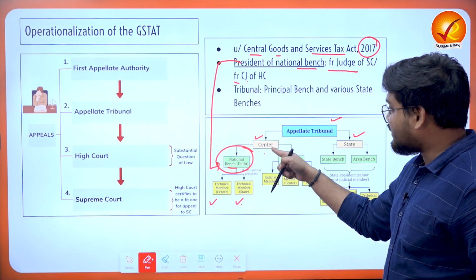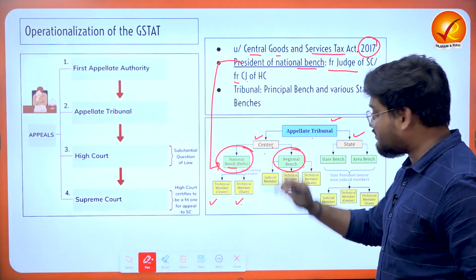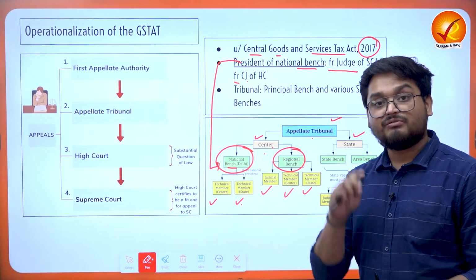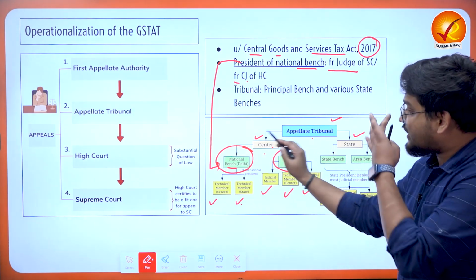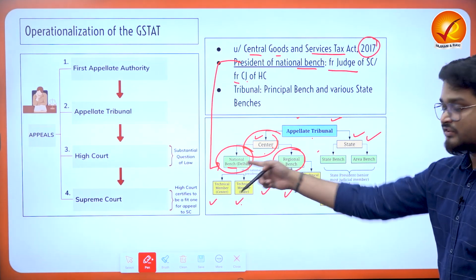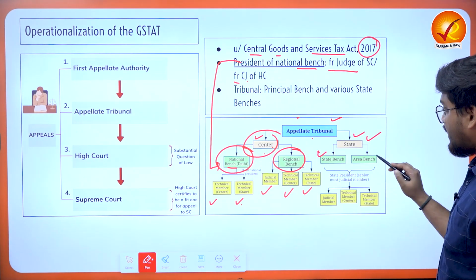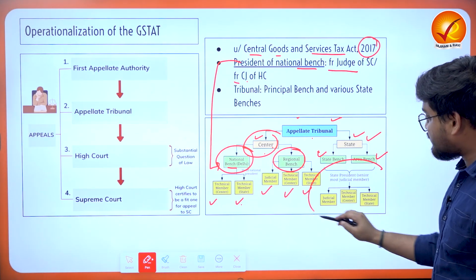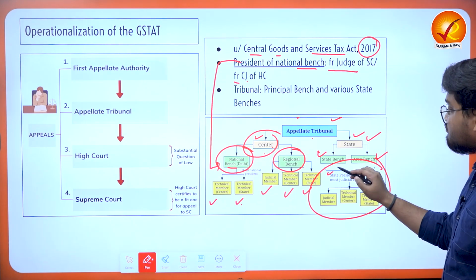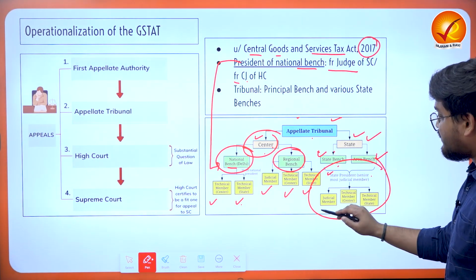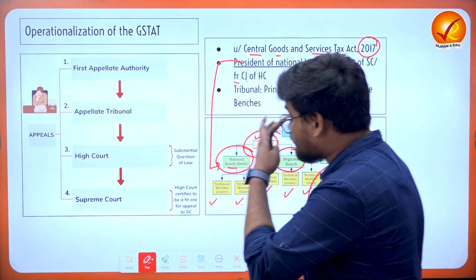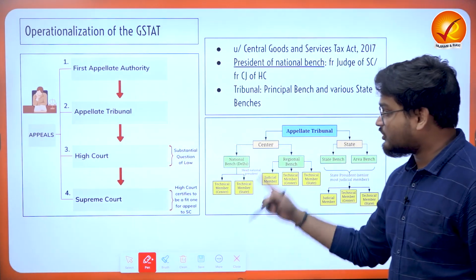And when we talk about the Center Appellate Tribunal at various regional benches, here we have different members such as judicial members, and two technical members from the center and state each. Apart from the Center Appellate Tribunals of GST, we also have the State Appellate Tribunal, where we have a similar structure to the center: the State Bench and the Area Bench. Across this hierarchy, we have the State President, who is the State Bench President, and 3 members: a judicial member and 2 technical members. So please do remember this hierarchy. This is very, very important for your prelims.